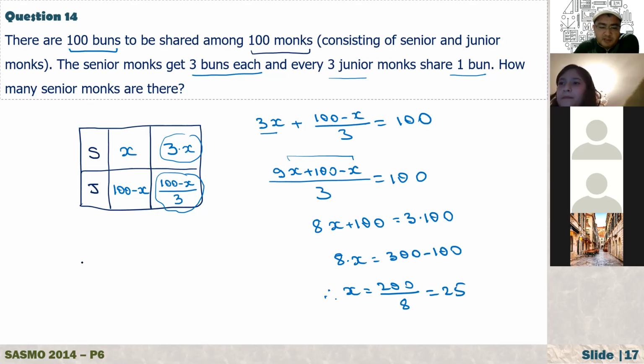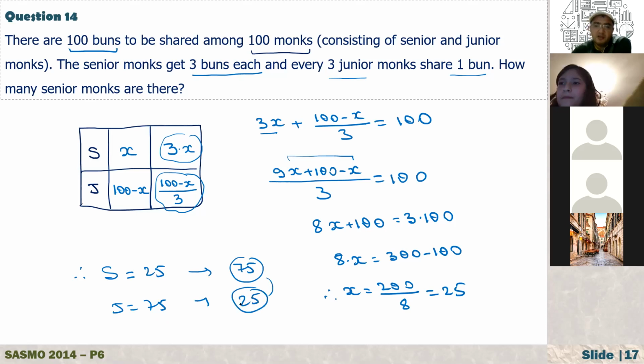So that means the number of senior monks is 25. Each one eats 3, so they eat 75. How many junior monks? We have 75. Each 3 of them share 1, that means they eat 25 buns. So altogether, 100.